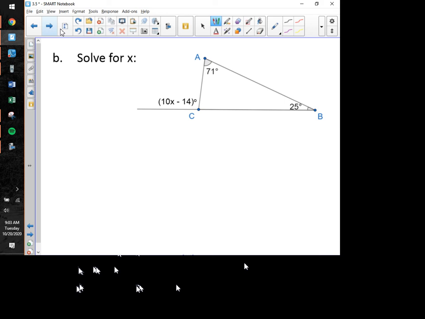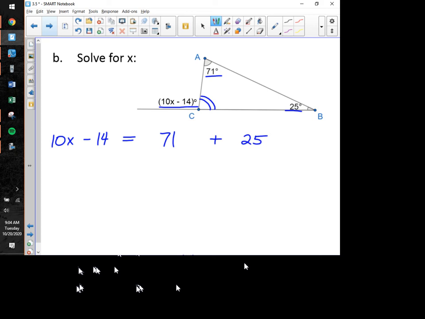Well, the same thing is happening here. So let me read that theorem again. The measure of an exterior angle in a triangle. So let's stop right here. The only exterior angle we have is this one right here. So that's what I'm going to begin with: 10x minus 14. Okay, the measure of an exterior angle in a triangle is equal to, so there's equals, the sum of the two remote interior angles. Now once more, this is the adjacent interior angle, which makes these two the remote interior angles. So that one is 71 and that one is 25.